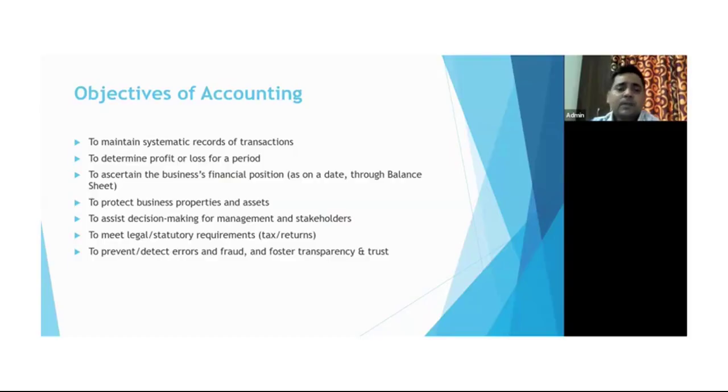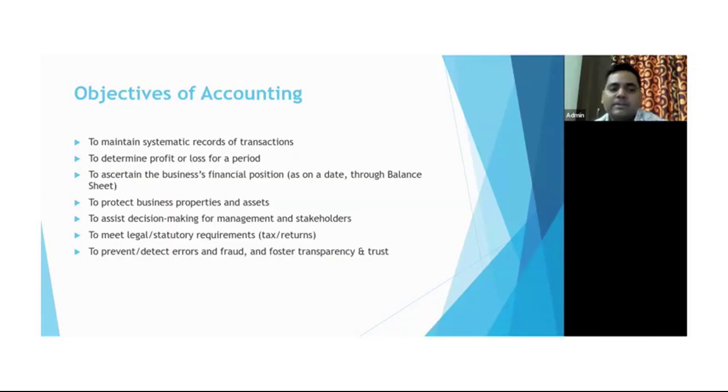Okay. Talking about the next one, to meet legal and regulatory requirements. So this is nothing but related to tax returns, right? So to identify how much tax is payable, or whether it is correctly updated or not, or paid in advance or not, for that, accounting is required. So one of the objectives of accounting is to fulfill the regulatory requirements and also meet the legal requirements.